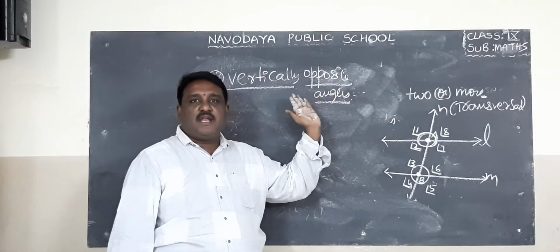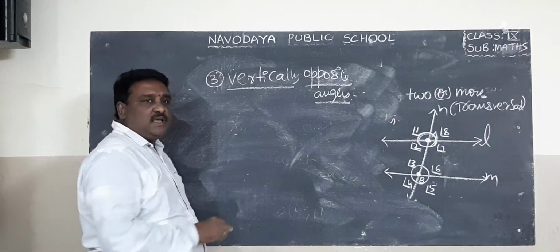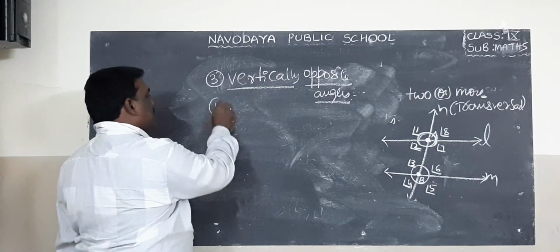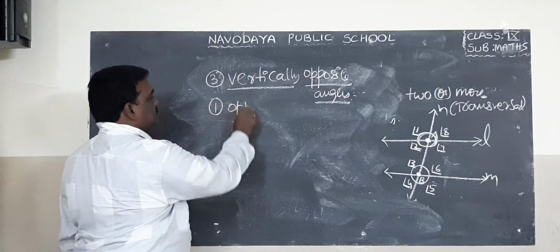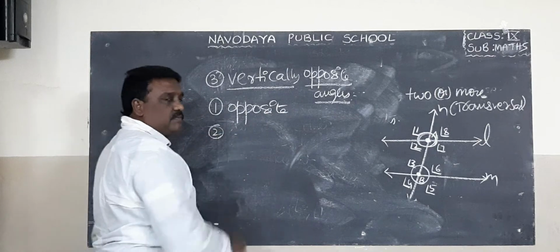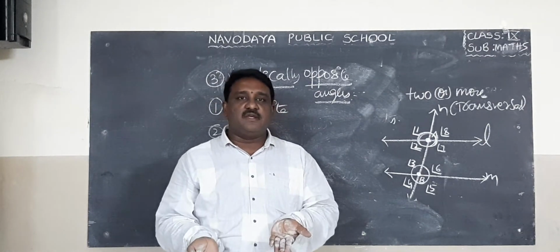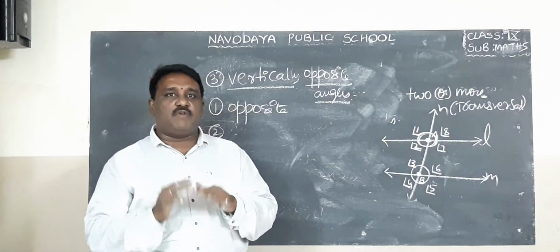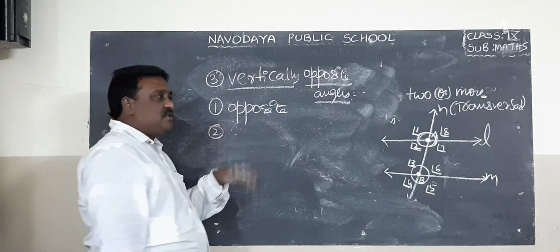So what are the vertically opposite angles? First property, they should be opposite. They are not adjacent. We are talking about opposite angles, and moreover, we are talking about vertically opposite angles.